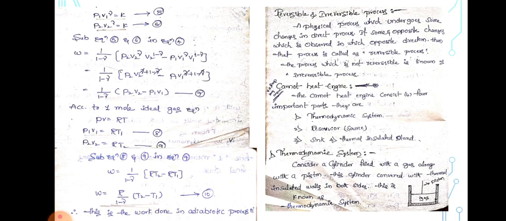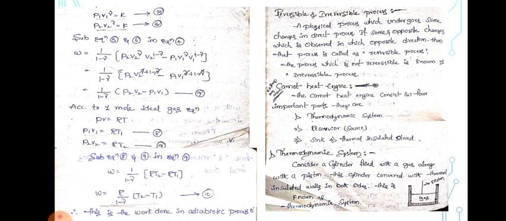The process which is not reversible is known as an irreversible process. Very important one, reversible and irreversible.